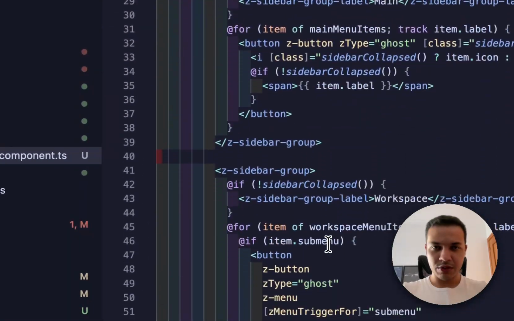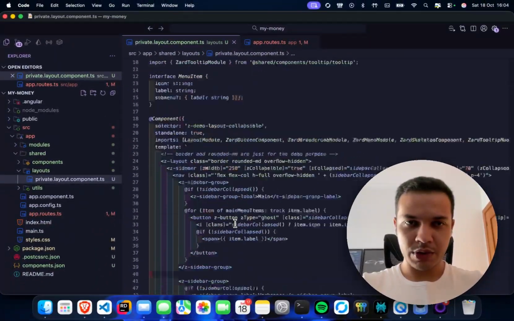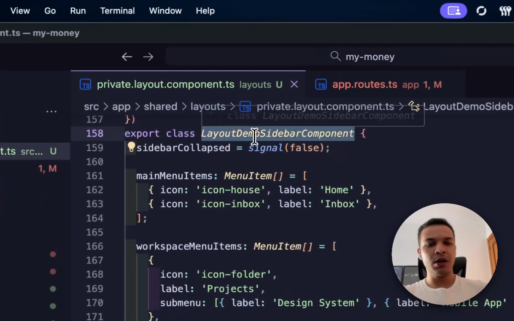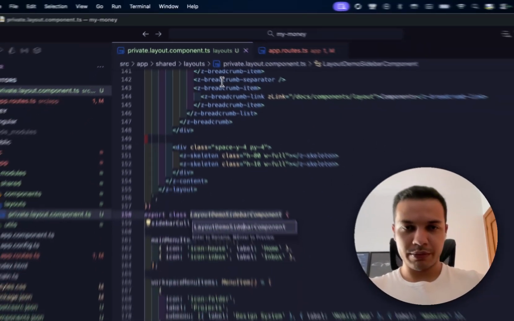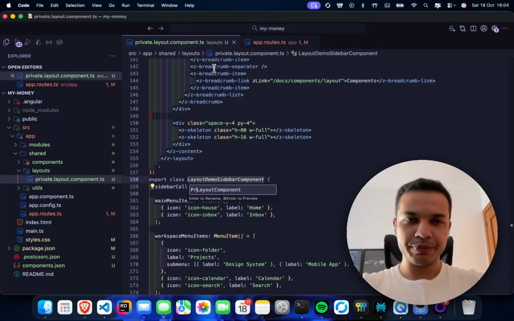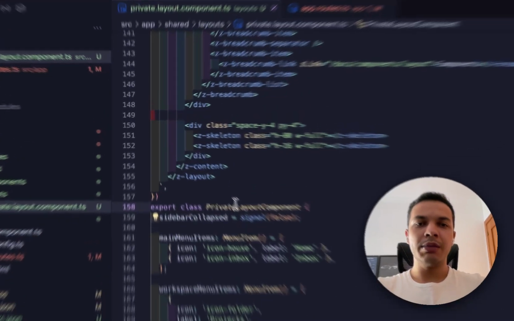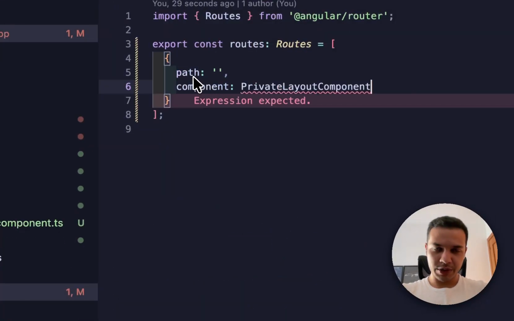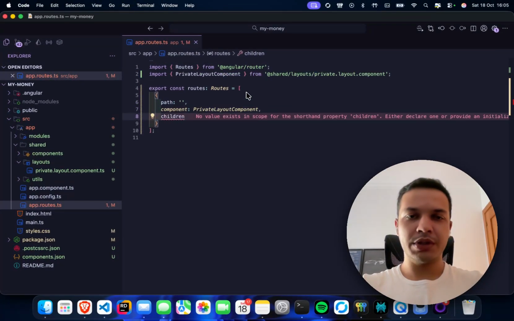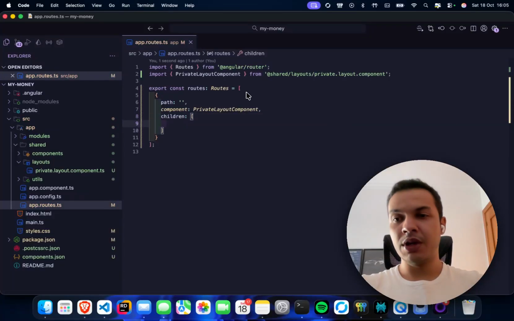This private layout just needs to be renamed because we haven't renamed it, so it probably has the same name as before. So we will call it private layout component. And the private layout component we will specify here. We will import it, and then we'll specify also that we have children here, and these children will be the original paths of our app.